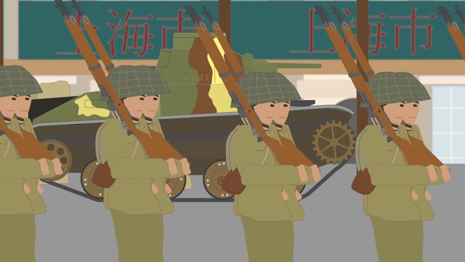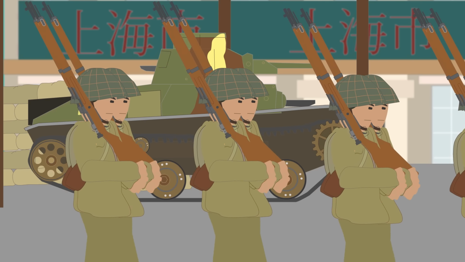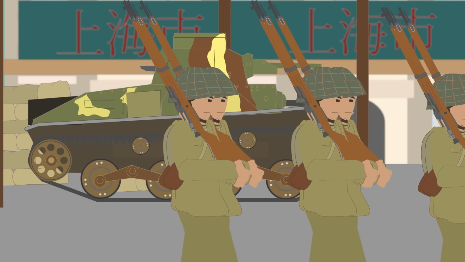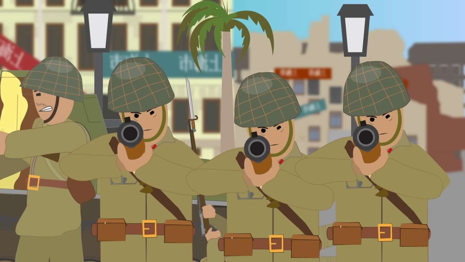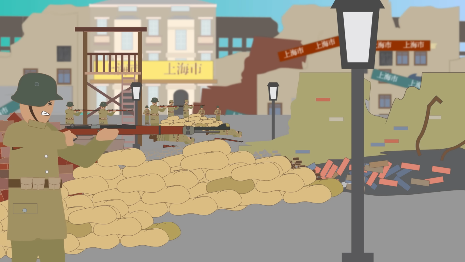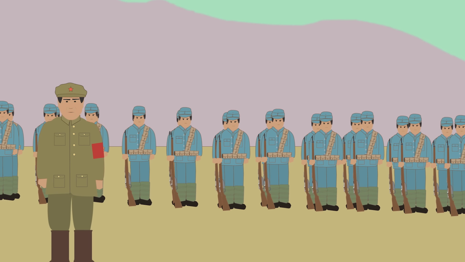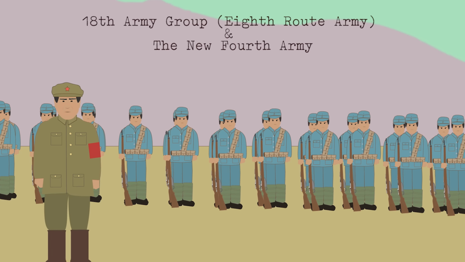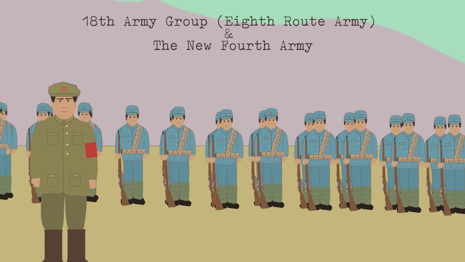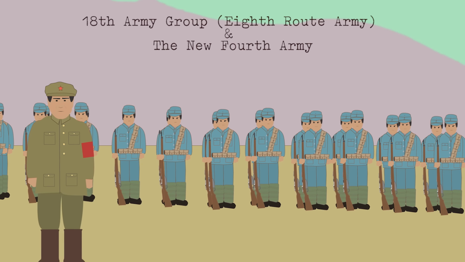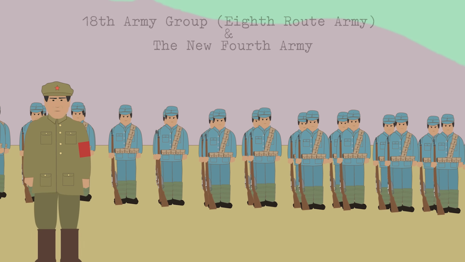The divisions caused by the civil war between the nationalist and communist forces made the nation vulnerable to invasion. In 1937, the Second Sino-Japanese War would see Chinese forces unite against the Japanese invaders. The Nationalists, led by Chiang Kai-Shek, and the Communists, led by Mao Zedong, formed an uneasy truce, with the Communist military integrating into the National Revolutionary Army as the 18th Army Group, but known as the 8th Route Army to the Communists, and the new 4th Army, which organized in the lower Yangtze River.